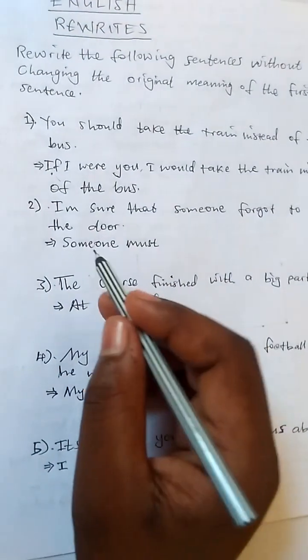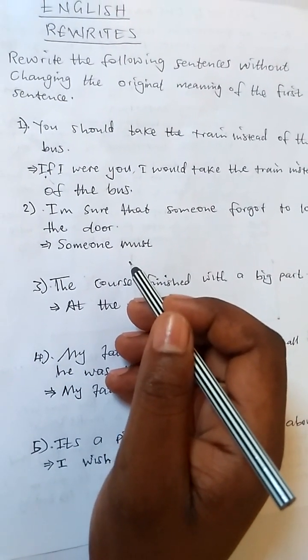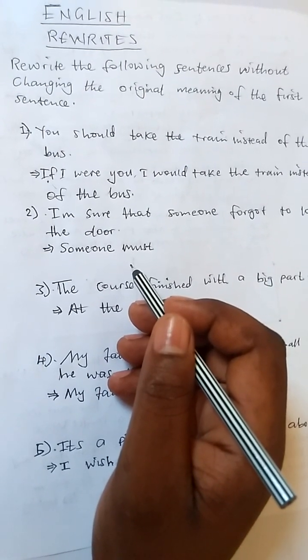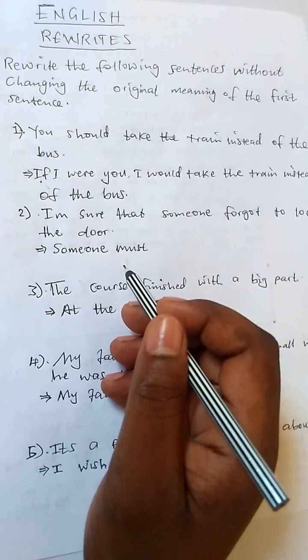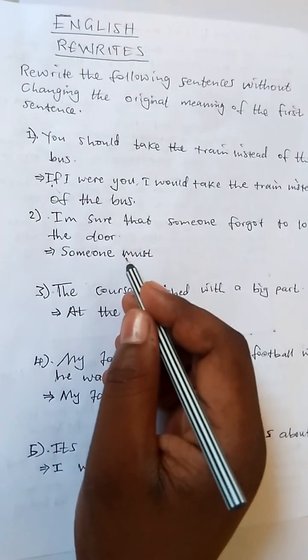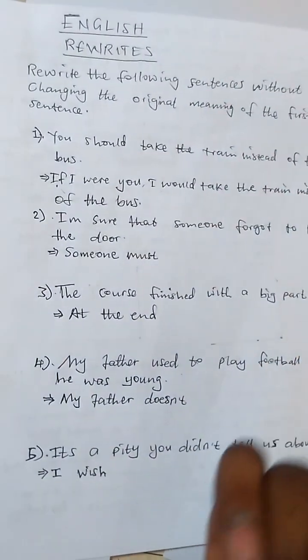Begin with someone must. According to the grammar rules, if you say someone must, the word that must follow, without changing the actual meaning of the first sentence, is have.